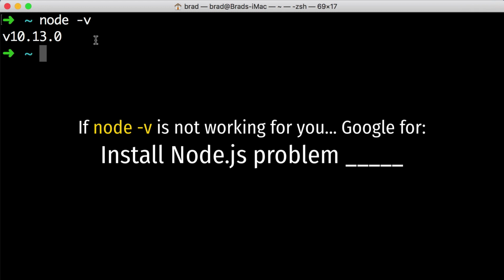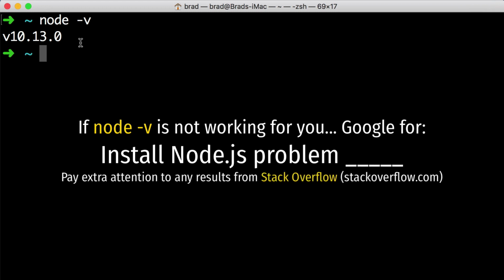However, I will say this, learning how to Google and perform research is a huge part of becoming a developer. So if you were not able to install Node successfully on your first try, don't worry. You're not alone. Whatever issue you're running into, someone else has already run into that issue, and that's the beauty of Google. And as you're digging through Google results, I want you to be on the lookout for any stackoverflow.com results. A common joke in the programming world is that developers get paid to Google and find answers to their problems on Stack Overflow.